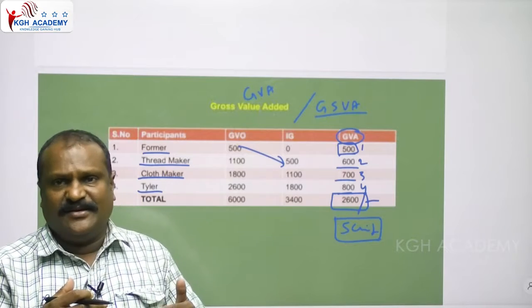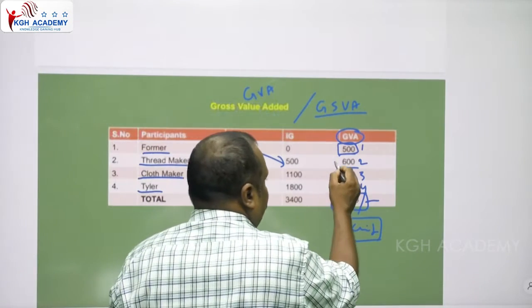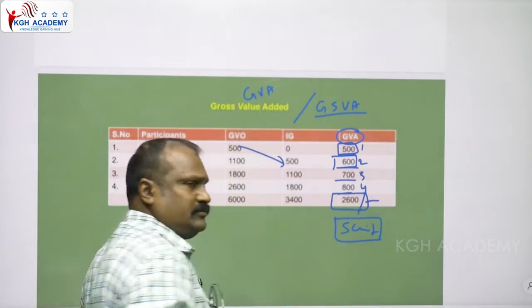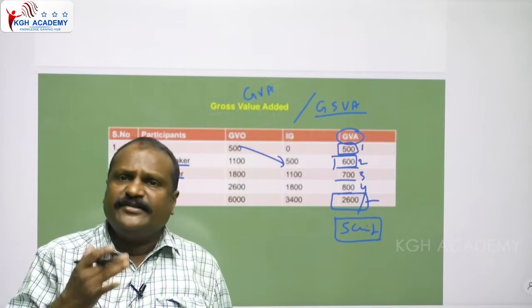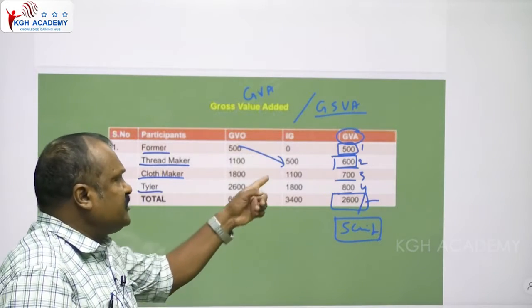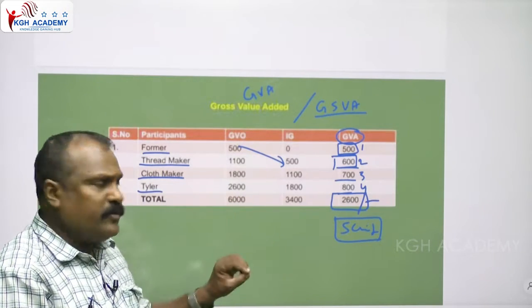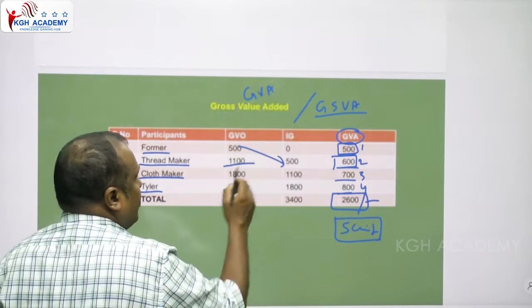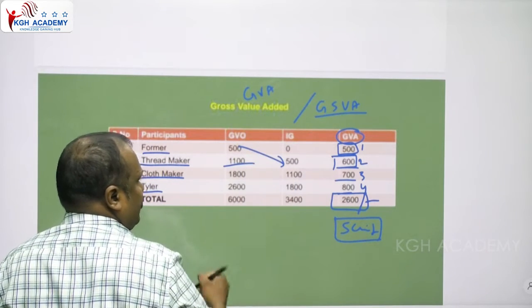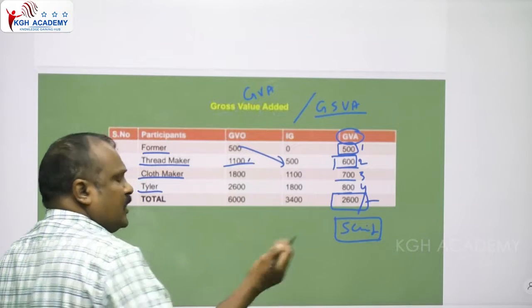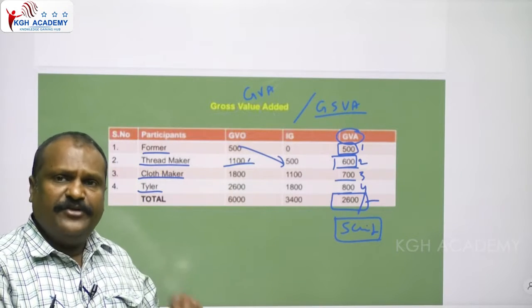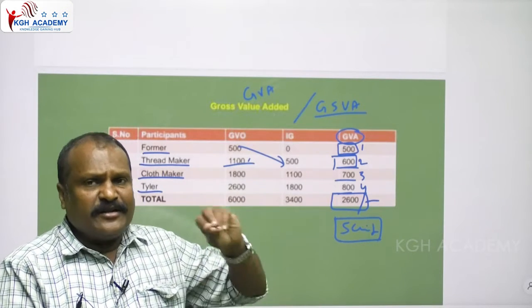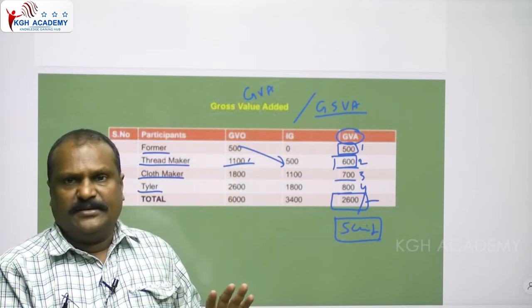How much does he charge? He charges 600 rupees for his service. The investment on the raw material is 500 rupees and his service charge is 600 rupees, totally 1100 rupees. The GVA includes the investment in raw material and service charge.